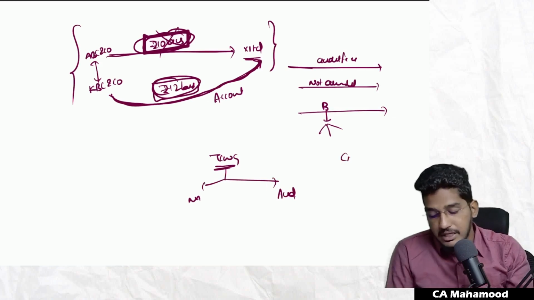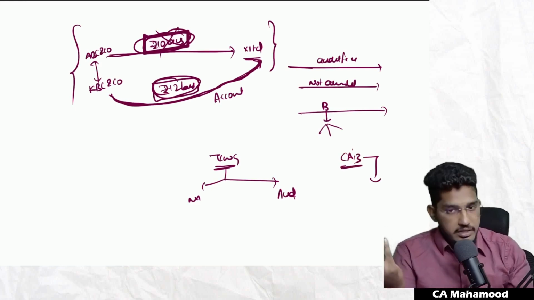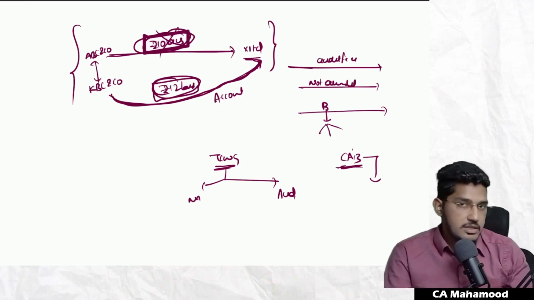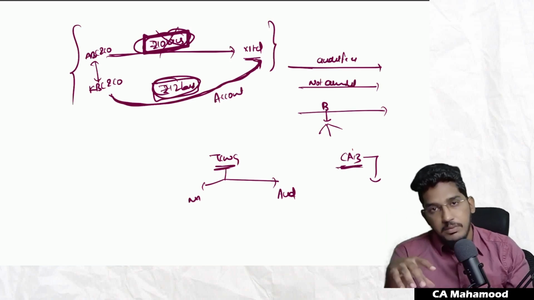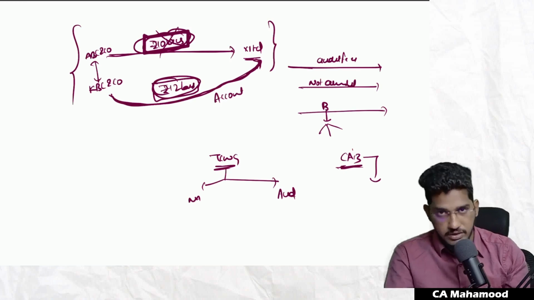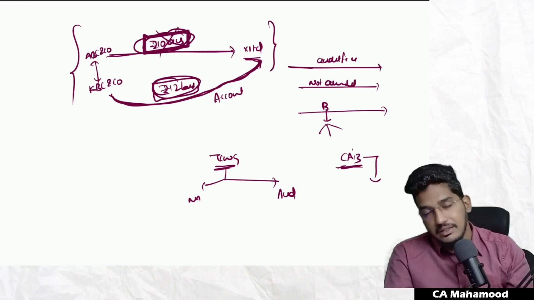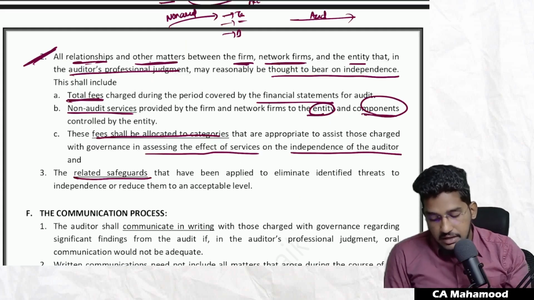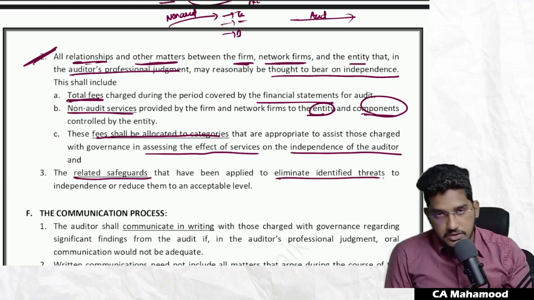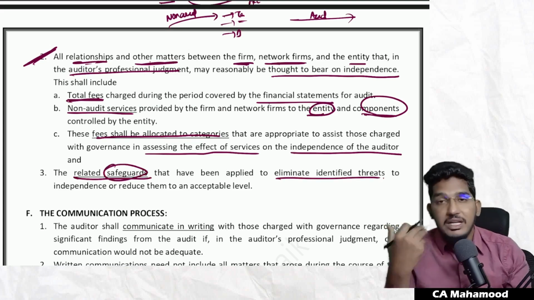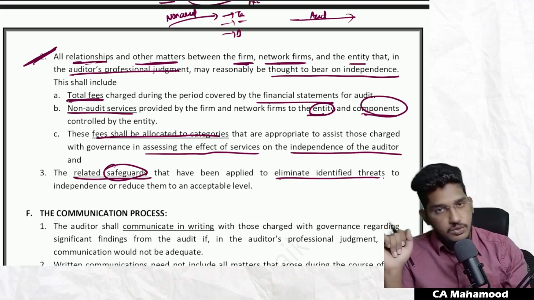But generally what will happen is, Companies Act 2013 has already put so many restrictions by disqualifying the auditor. So these circumstances will not persist in the case of companies. Why? Because there are already so many restrictions under Companies Act 2013 which will stop appointment of the auditor in these cases. Like we have prohibited services under the Companies Act. So anyhow you can't do the audit itself. But if you have any such cases other than companies, you have to communicate. Understood? Next one. The related safeguards that have been applied to eliminate identified threats. So if at all you find any threats, what safeguards, what precautions you have taken to overcome those threats, that also should be communicated with those charged with governance.